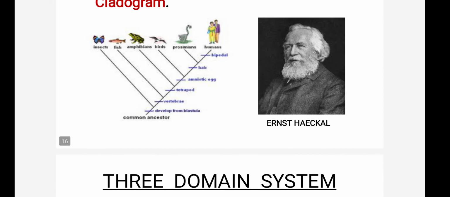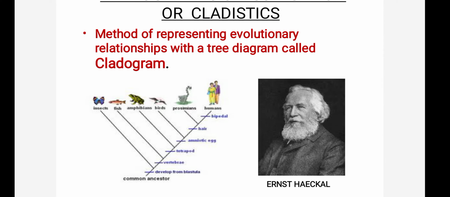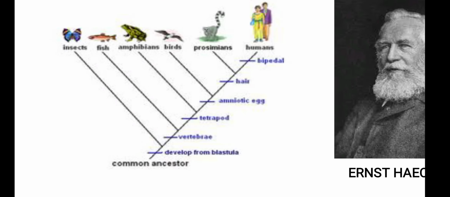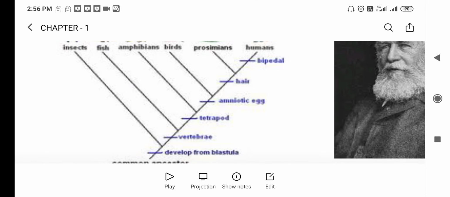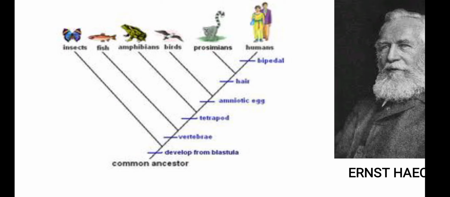Okay, now this is the cladogram. What is a cladogram? It is the method of representing evolutionary relationship with a tree diagram called the cladogram. So in this tree diagram, at last human beings have been evolved, and they evolved from a common ancestor. So from the beginning, new characters are formed. At each step there is a new character. For example, in the first step, vertebrae is there.